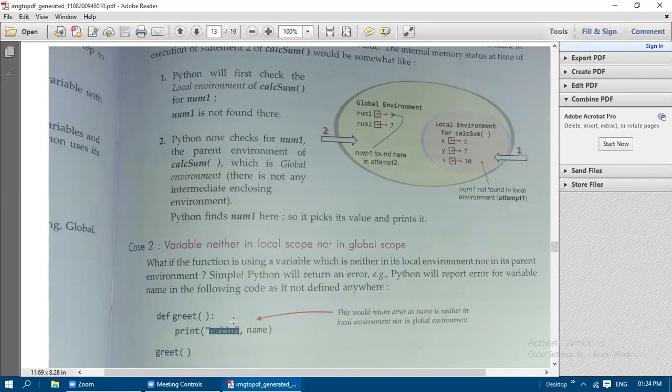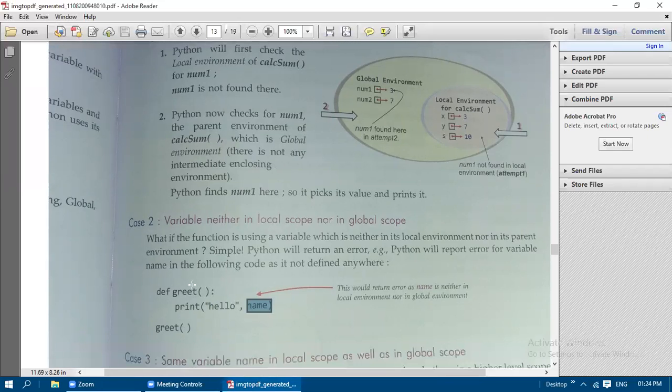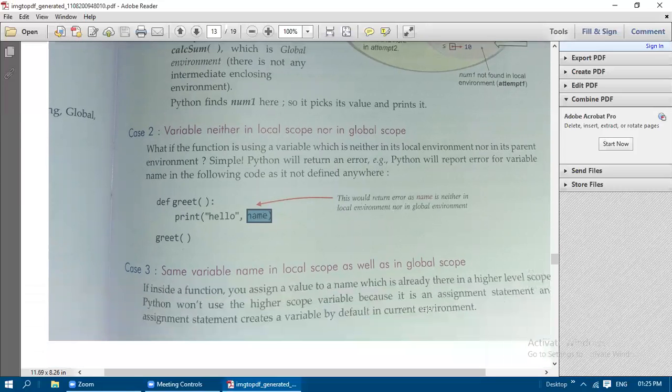But when Python comes to execute this variable, it does not get any value from any part. See, inside this define greet function and in the main part also, it doesn't get any value for this. So it is not defined at all. If it were assigned some value, the variable would have been created already. Since it is not created, it will return the error: name is neither in the local environment nor in the global environment. That is, a name error will get printed.